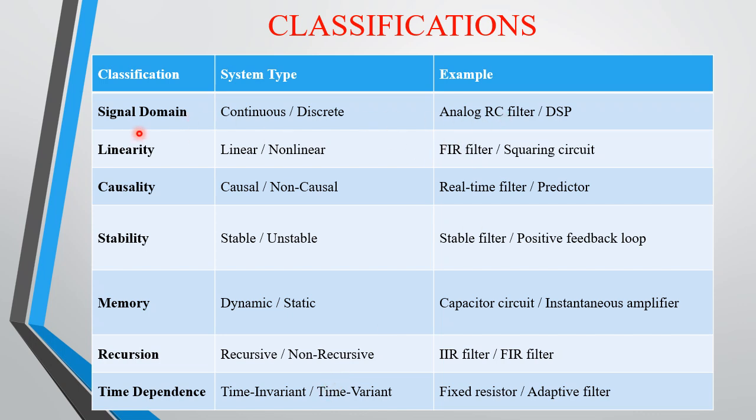Coming to the examples: for signal domain, they may be an analog RC filter or discrete signal processing units. For linearity, FIR filters or squaring circuits, which we can study in detail in later videos. Causality, that is a real-time filter. Stability, there are stable filters. Memory, capacitor circuits are used. For recursion, IIR filters or FIR filters are used. For time dependence, fixed resistors or adaptive filters are used. All these examples of system types we can study in detail in the upcoming videos.